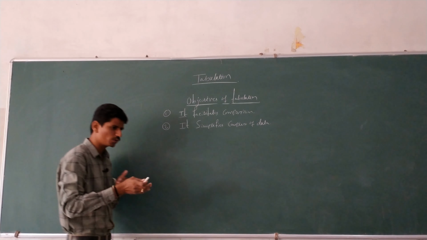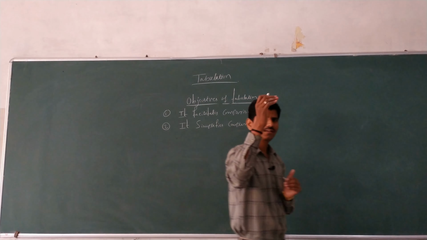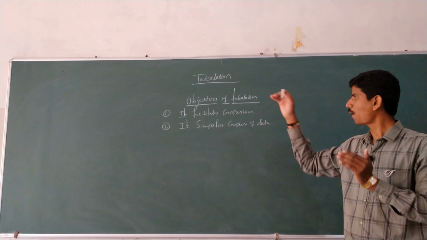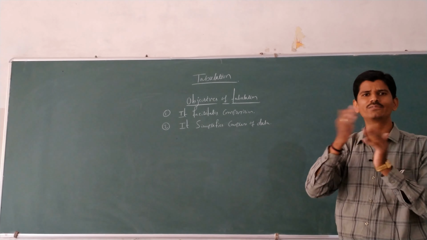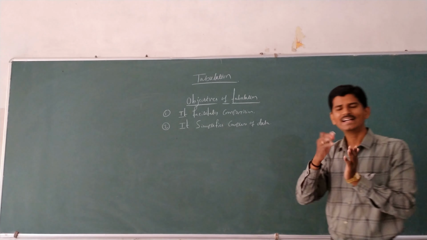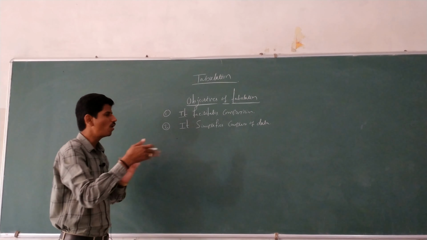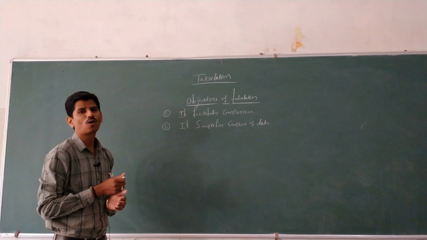Simplify means to reduce. Here, the large data can be reduced into parts. The population can be divided into male and female, two parts. The large data can be divided into a number of parts. Here, it simplifies the complex data.